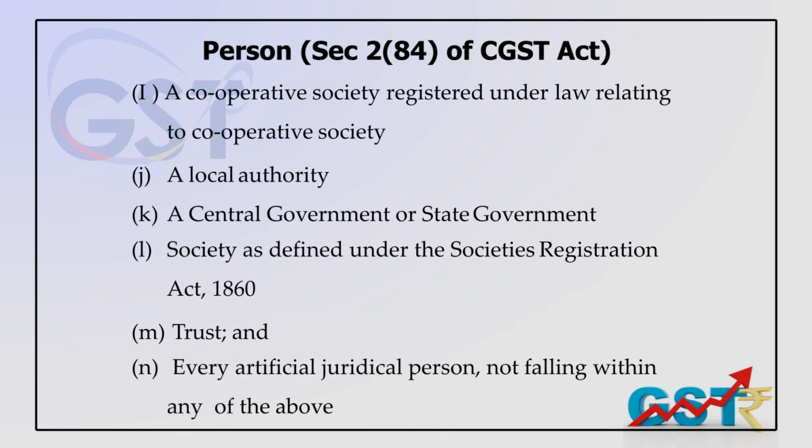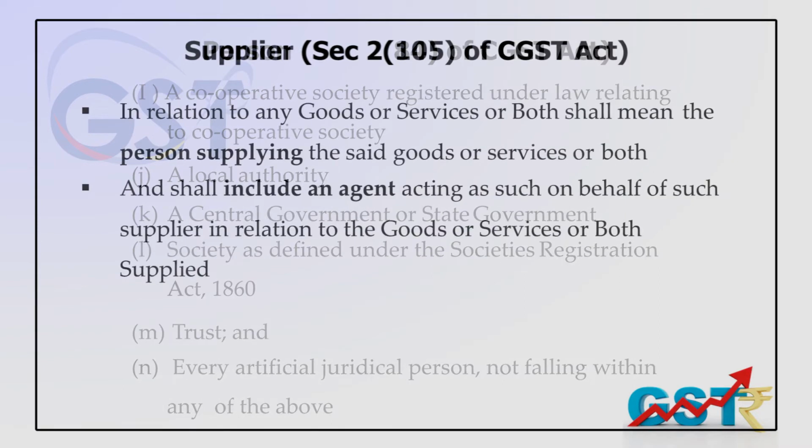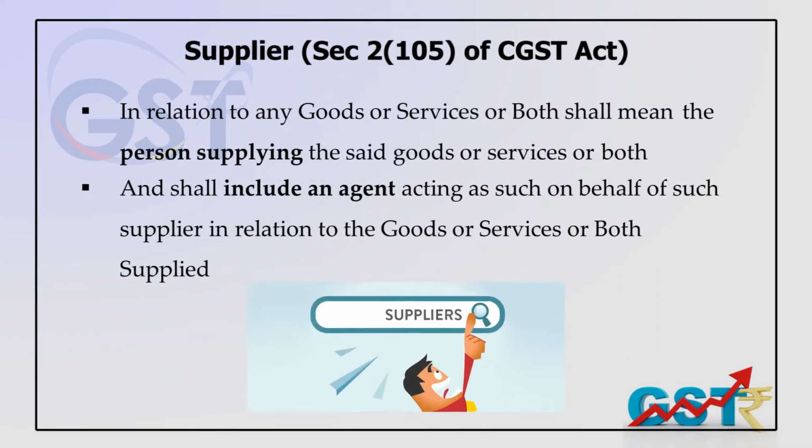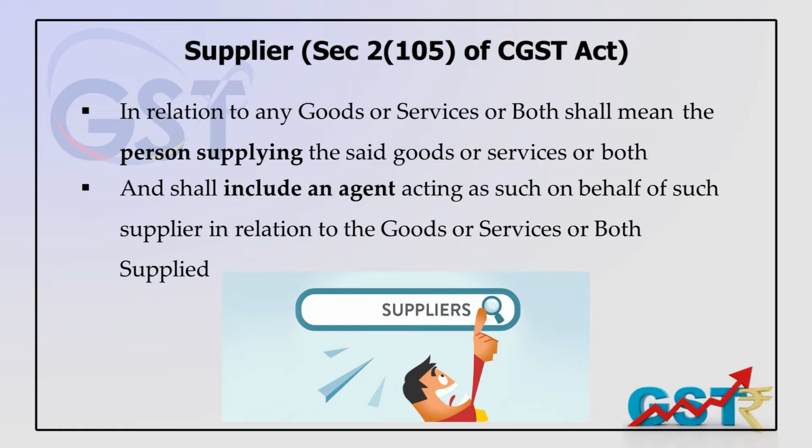So in other words, any person who is supplying goods in Indian territory or providing a service in Indian territory is considered a person, and that includes the government, government entities and government companies also, and should be considered a supplier within the definition of Section 105 of the CGST Act.